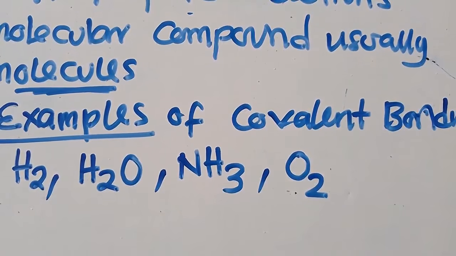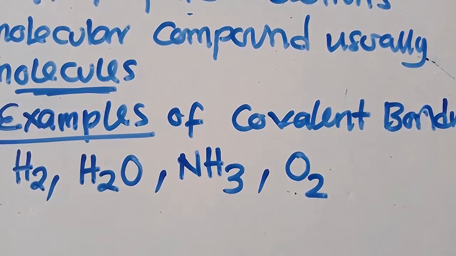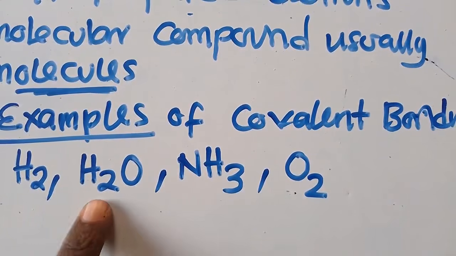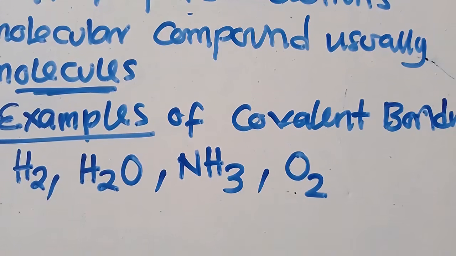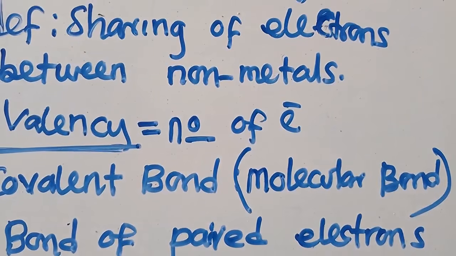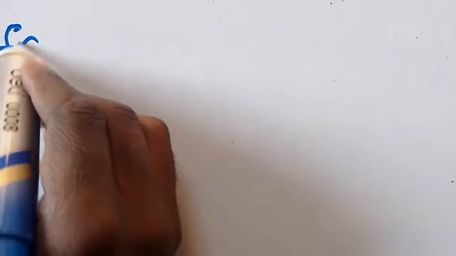Each time you are talking about covalent bonding, we just concentrate on the outermost shell. We need to understand the outermost shell. We can start with anything here, so let us start with water. How can we form this bond? I'm going to label this part. Hope you are able to understand everything that I'm trying to illustrate here. So let us now start with the formation.